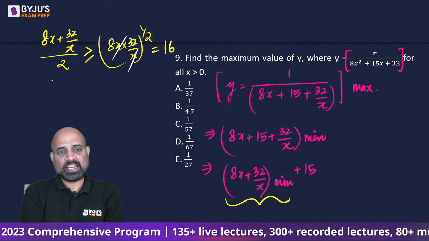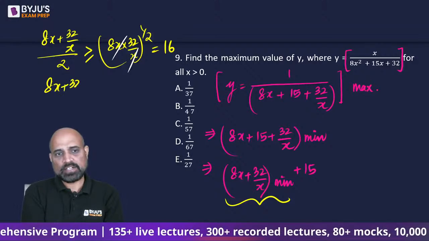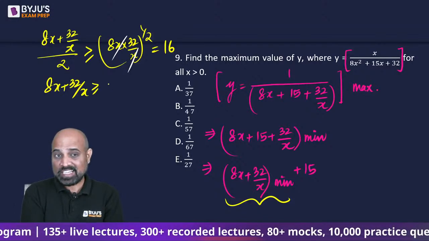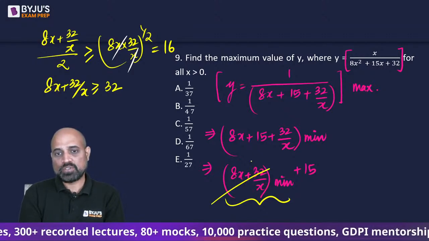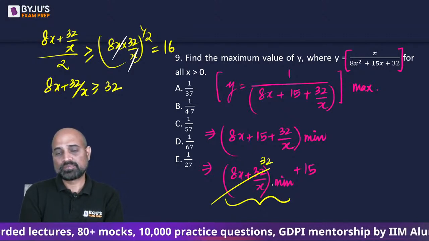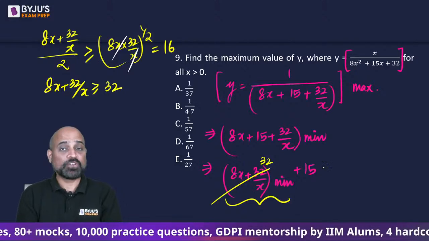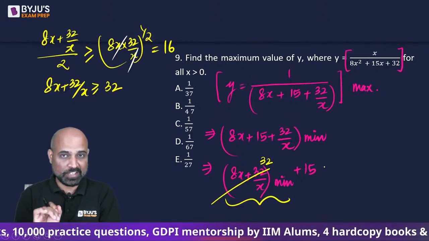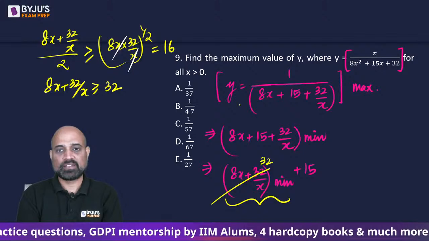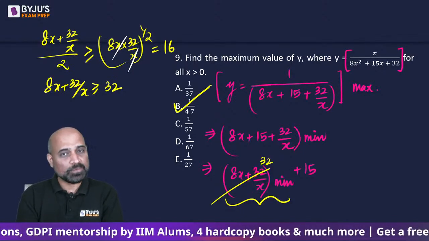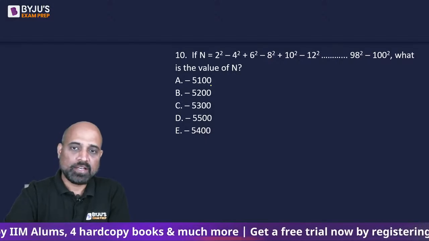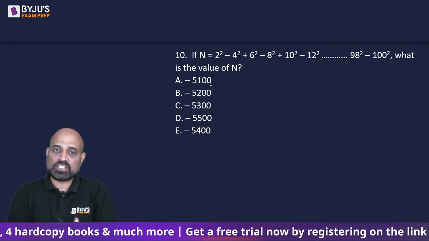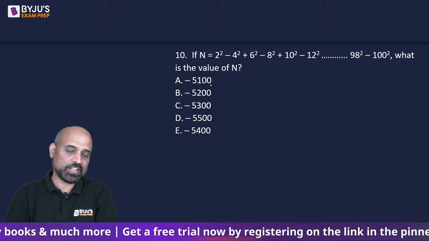So from here can we say that 8x plus 32 upon x is going to be greater than equal to 32, which means the minimum value of this is going to be 32. 32 plus 15, that is going to be 47. 47 minimum है तो 1 by 47 maximum होगा. Okay, next question. If n is equal to this, what is the value of n?